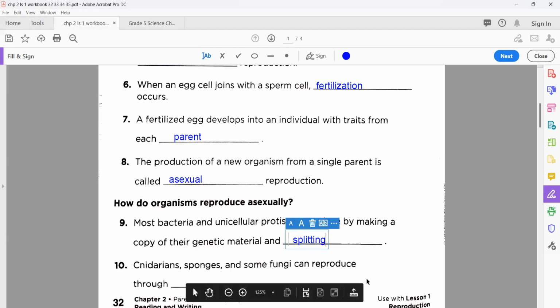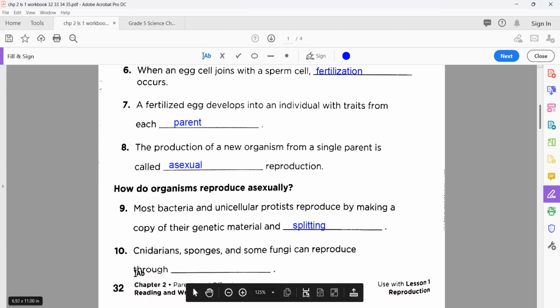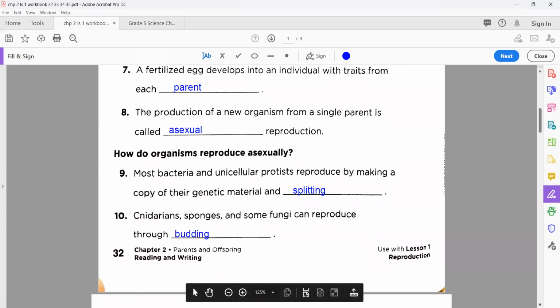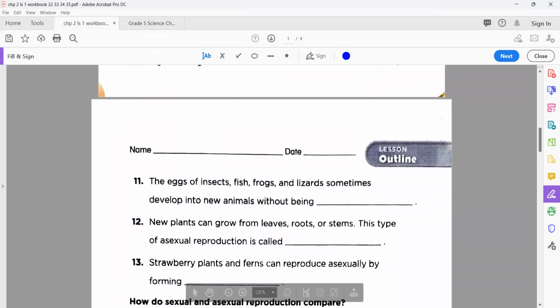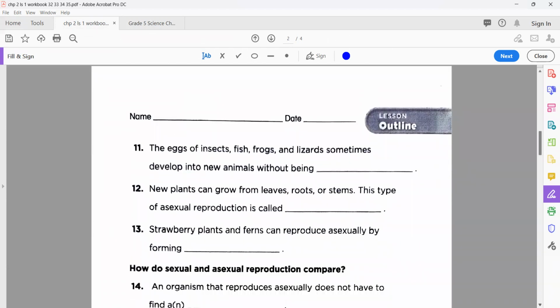Now, number 10 on page number 32 is Cnidarians, spores, and some fungi can reproduce through. I just gave you the example of Hydra. So what you can write here, the best option is budding. Okay, after that, my dear, we move to the next page, your workbook page number 33.